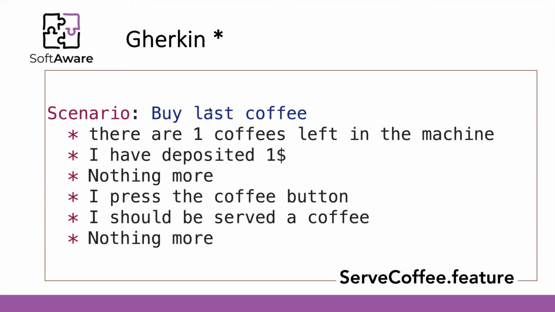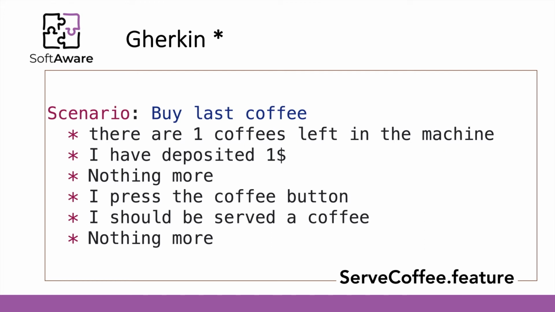One of the features that Gherkin allows is to replace the first keyword in each step by an asterisk. We can see that this simplifies the syntax of the language, but on the other hand, it removes the simplicity and the readability that we once had.